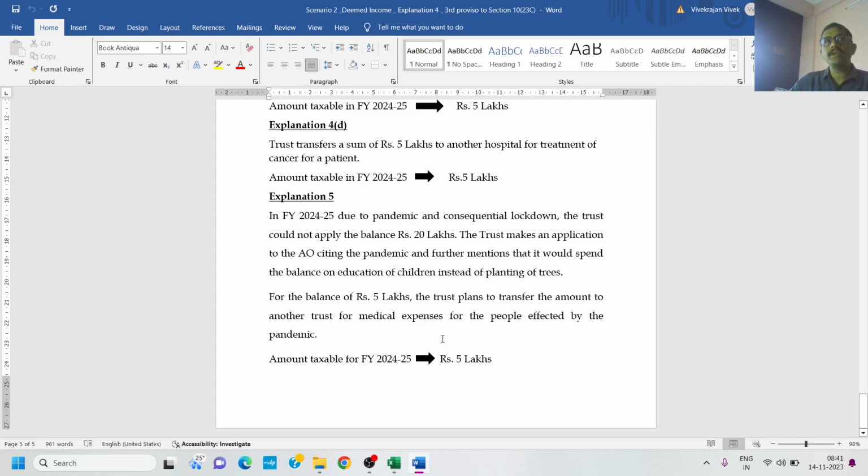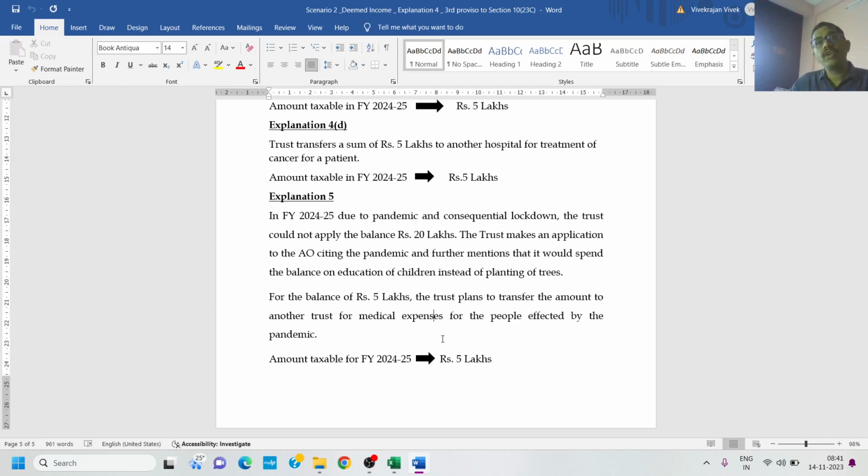To put it in simple terms, explanations 3, 4 and 5 give a conditional set of exemption. Explanation 3 gives you an exemption subject to conditions. Explanation 4 tells that if the conditions are not satisfied, then it will be taxed at such and such rate and such time.